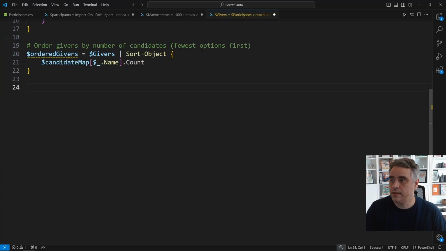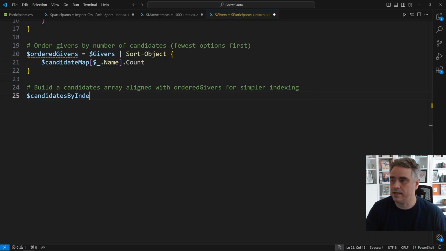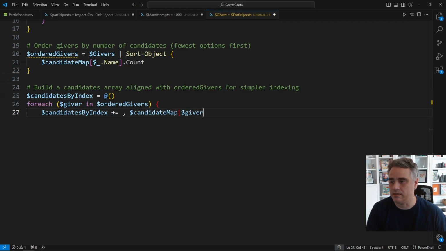Right now, our candidates are in a hash table keyed by name, and our givers are in a sorted array. To make the algorithm easier to write, we're going to convert everything into a nice index-based structure. We can create an empty array called candidates by index. Then for each giver in ordered givers, we look up their list of candidates in the candidate map and push that entire list into candidates by index. The important thing here is that ordered givers 0 lines up with candidates by index 0. Ordered givers 1 lines up with candidates by index 1, and so on. This makes the next step, the actual matching, way less brain melting.